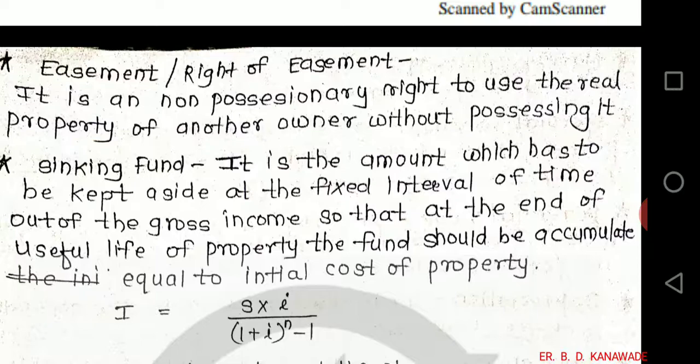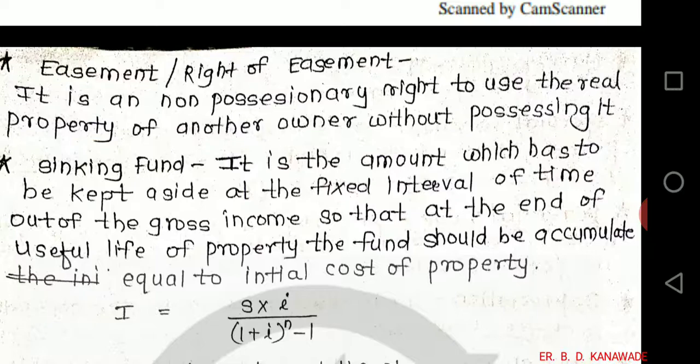Next, sinking fund. It is the amount which has to be kept aside at the fixed interval of time out of the gross income so that at the end of useful life of property the fund should accumulate equal to initial cost of property.